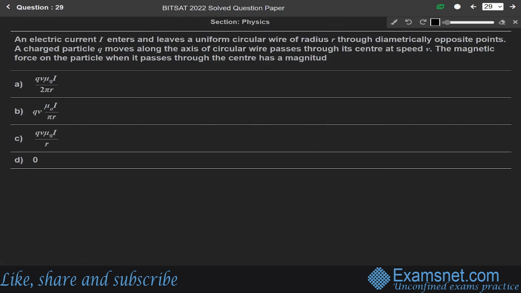Now, next question 29. An electric current I enters and leaves a uniform circular wire of radius R through diametrically opposite points. A charged particle Q moves along the axis of the circular wire and passes through its center at speed v. The magnetic force on the particle when it passes through the center has a magnitude. Okay, so this question is from the chapter of electromagnetic induction.